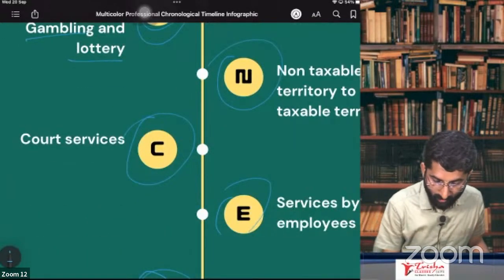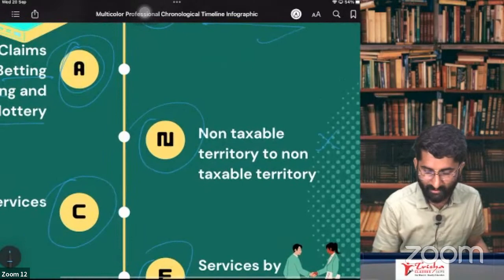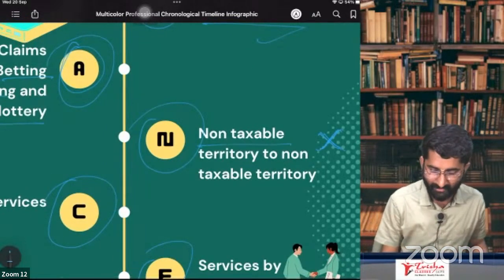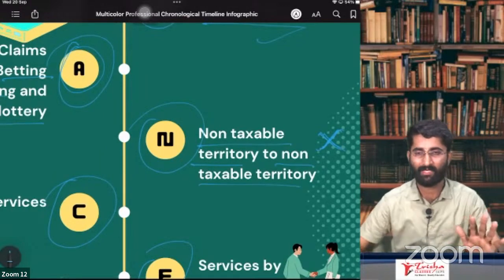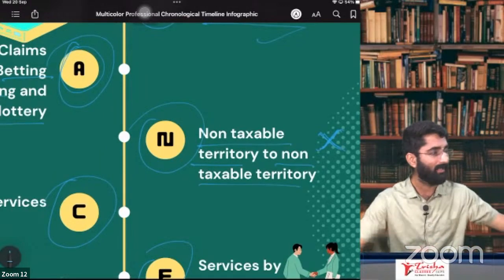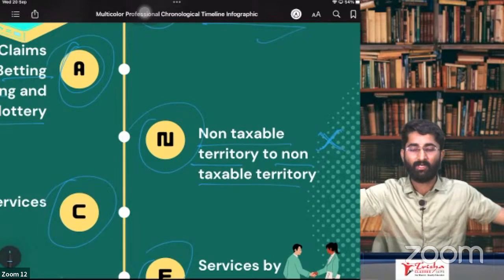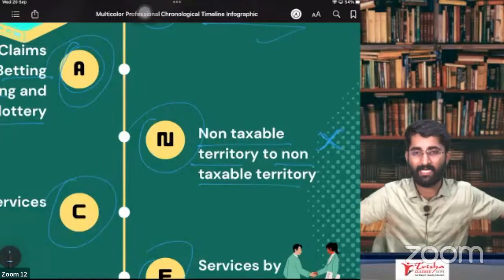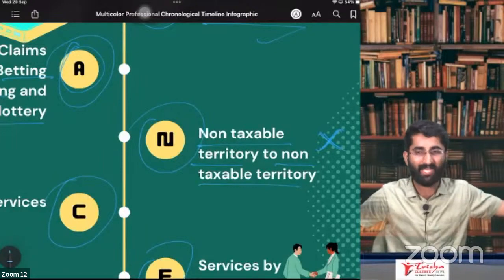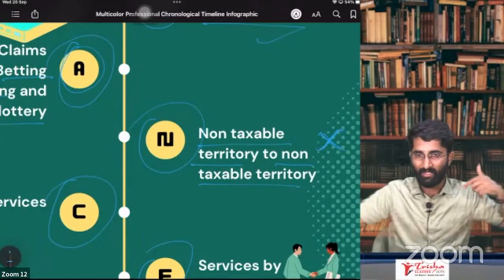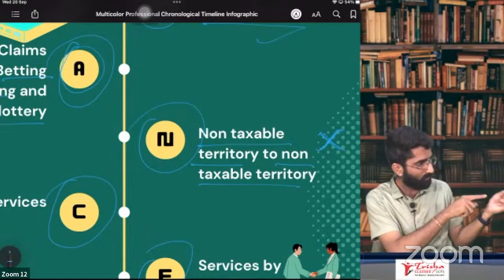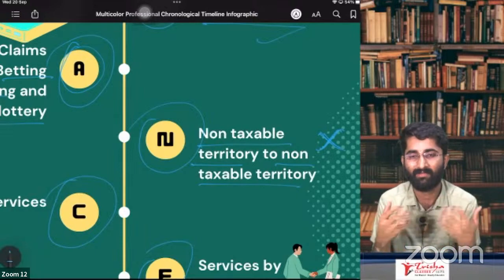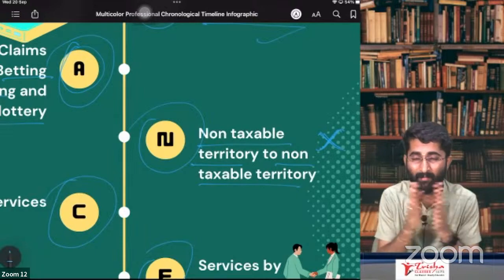Next one is court. This is also not there in your syllabus. It is not in the syllabus, but let me explain. Entity to entity, non-taxable territory to non-taxable territory. For example, I am purchasing some goods from China. Directly, I am sending this to the US. So the goods have never entered India. From one non-taxable territory, China, to another, the US. I purchase goods in China and transfer goods to the US. It is neither supply of goods nor supply of service. It's not my service. It's not my supply. Remember, this is not my supply.